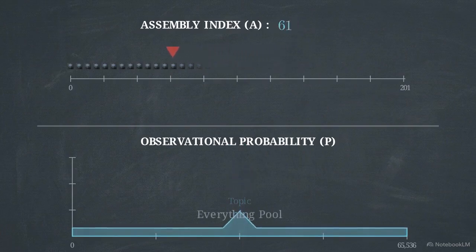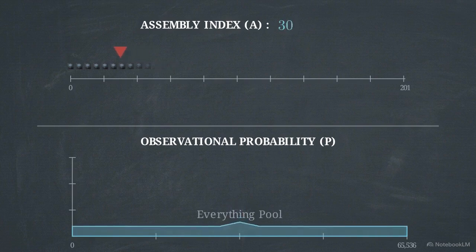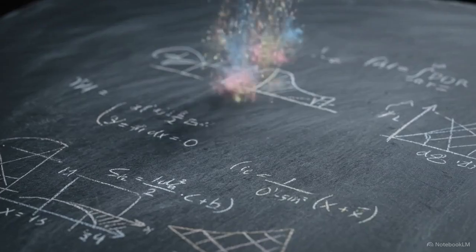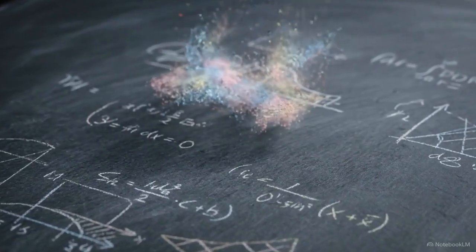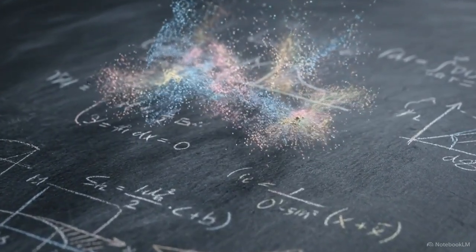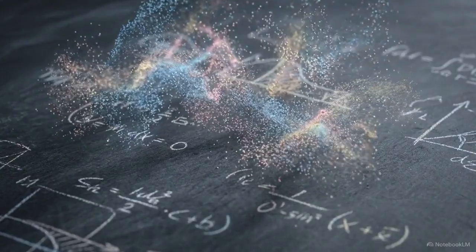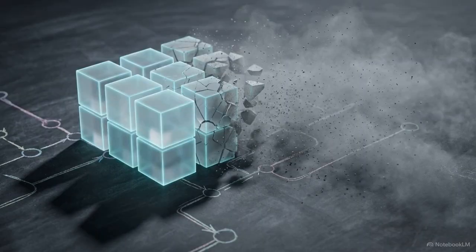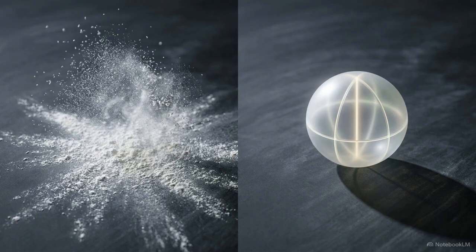The probability of the state diffuses across all 65,536 possible outcomes. The system reverts to the everything pool, a state of maximum observational uncertainty, where the Shannon entropy reaches the 16-bit limit. Unwinding the ledger removes the specific context of the topic, returning the system to a uniform superposition of all 65,536 possible histories. This returns us to the initial paradox.